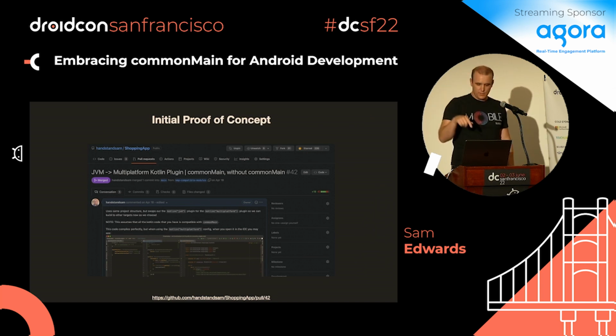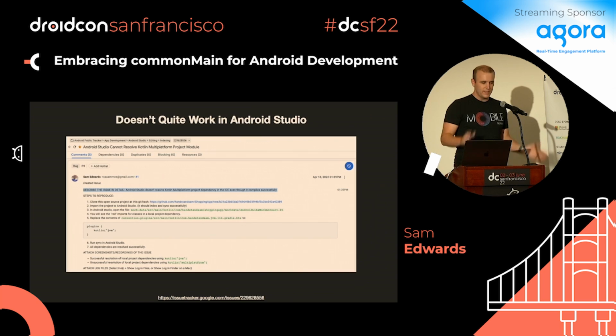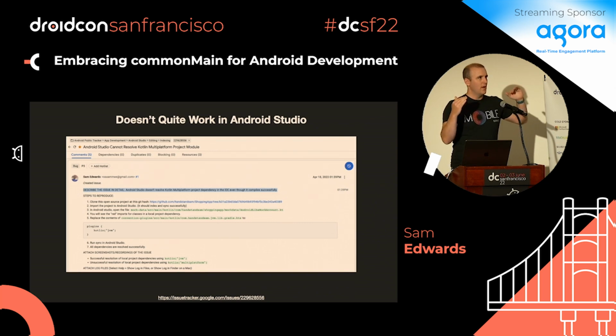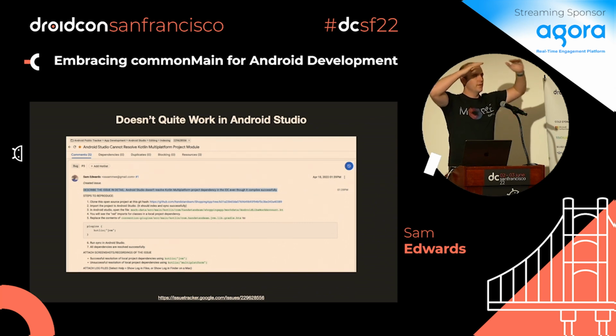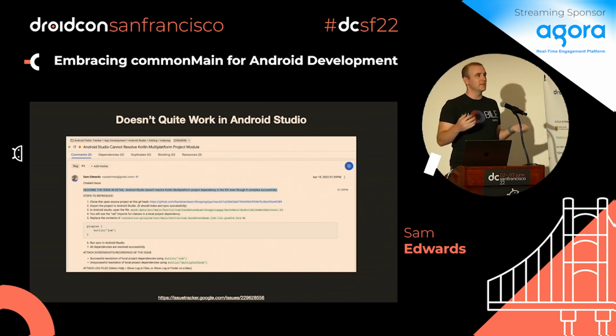And so what I did here with this proof of concept was I took all the code. I changed some configuration over so that it could flip back and forth. Once I did this, I was able to, with one line change, swap over to be multi-platform compatible or back, but it didn't quite work. The reason being, in a multi-platform world, the top of it has to be common main. And what I had done is I had made main so that as it went up, it would be JVM and iOS, common main, and then main. I had done it that way, but in the multi-platform world, it doesn't understand that.